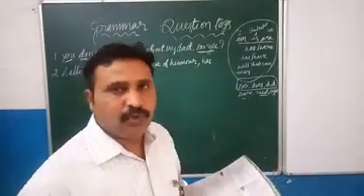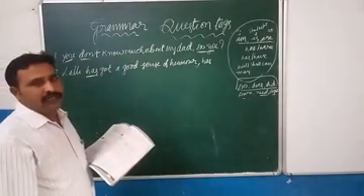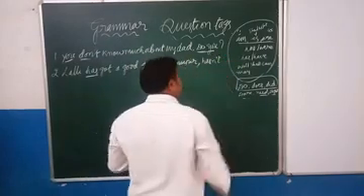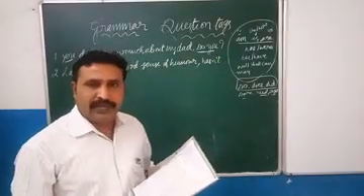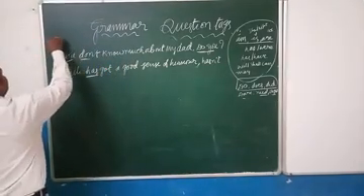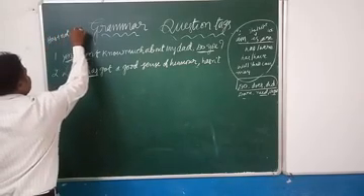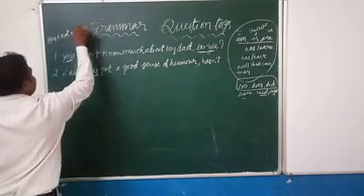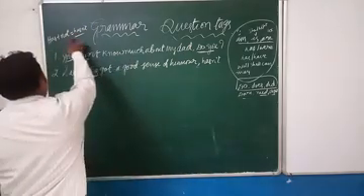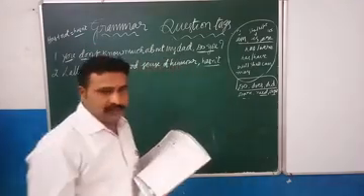When they have given a positive statement, what do we have to write? We need to write a negative question tag. So according to that, as the second word in the question tag, we need to add not. For example, has not we can write as hasn't. Why hasn't? Has plus not equals hasn't. This we can call the contracted form or short form. Has not, contracted form is hasn't. So hasn't we have to write.